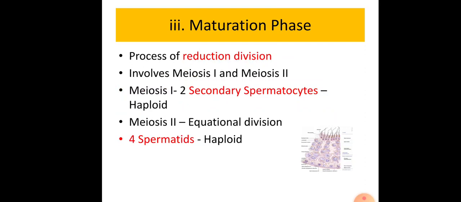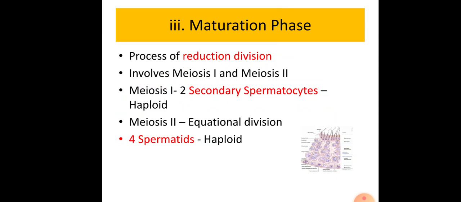Okay, it is followed by the maturation phase. This maturation phase involves meiosis 1 and meiosis 2. Meiosis 1 is the reduction division, in which the chromosome number is halved.